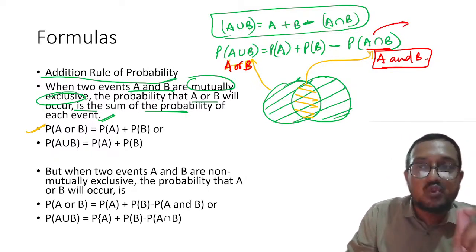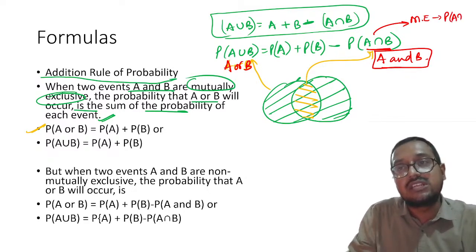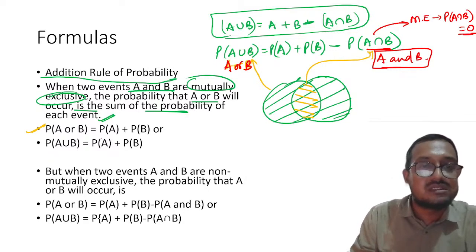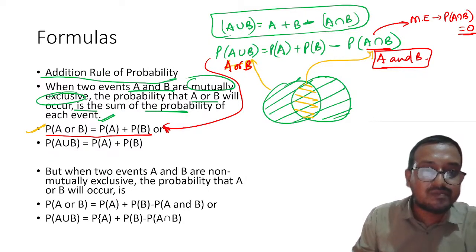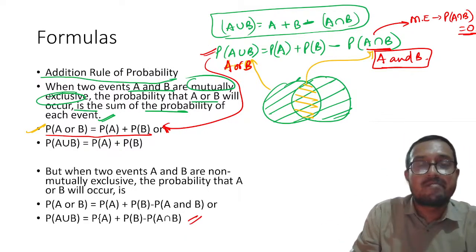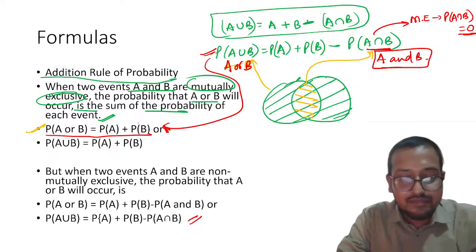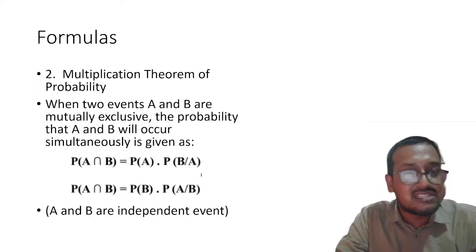And you know that in a mutually exclusive event, P(A intersection B) is equal to 0, and hence this formula becomes this. Understood this thing? Is it clear? This is a basic formula, and based on that we can reduce it. So this is called the addition rule. Yes, clear. That's great.